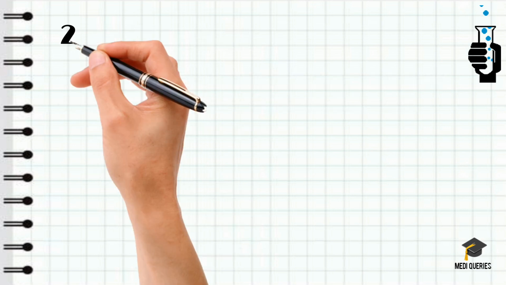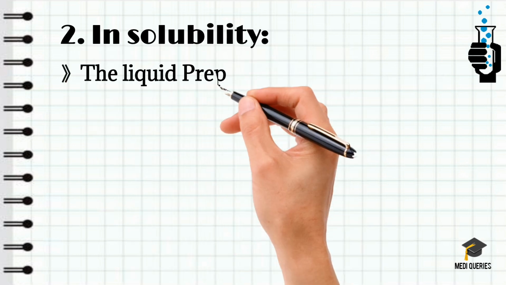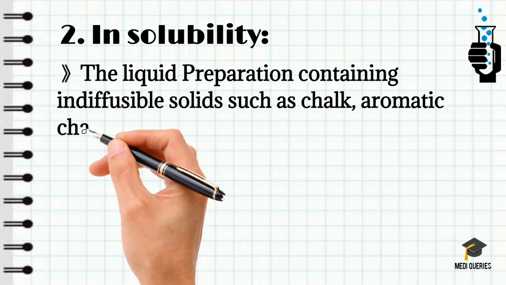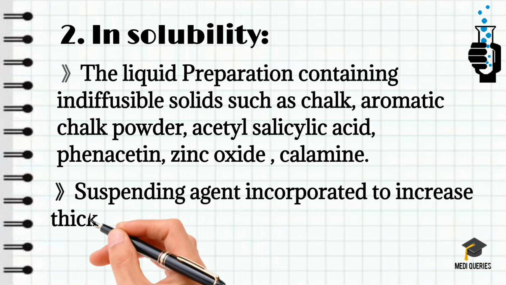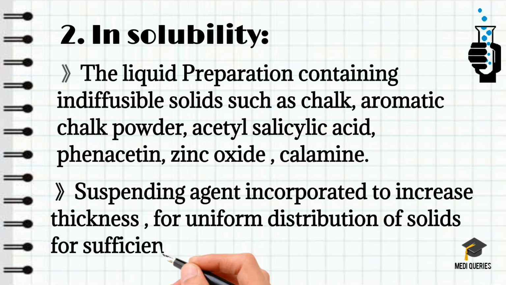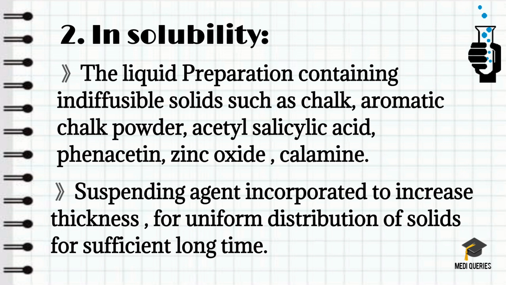The next one is insolubility. Insolubility means the inability of a material to dissolve in a particular solvent system. The majority of physical incompatibilities are due to insolubility of inorganic as well as organic compounds in a particular solvent. Liquid preparations containing indiffusible solids such as chalk, aromatic chalk powder, acetylsalicylic acid, phenacetin, zinc oxide, and calamine need a suspending agent in order to suspend such solids in a solvent.